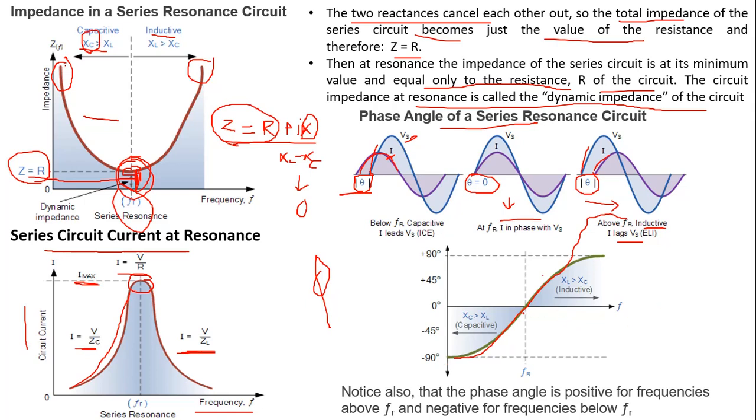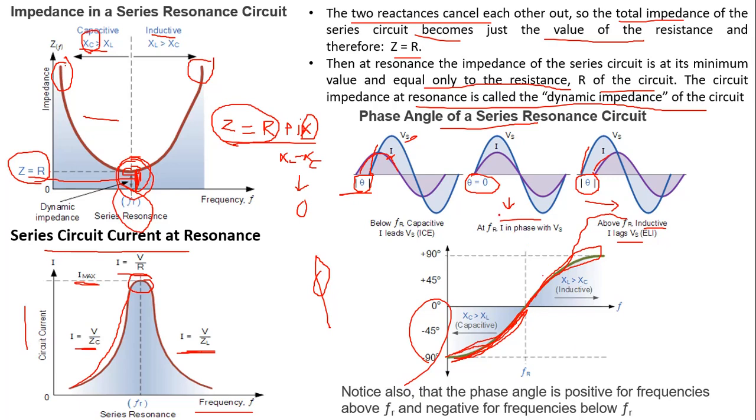When there is an increase in frequency, below the resonant frequency the circuit is capacitive and we get this phase angle. That is, the phase angle is positive for frequencies above FR and negative for frequencies below FR.